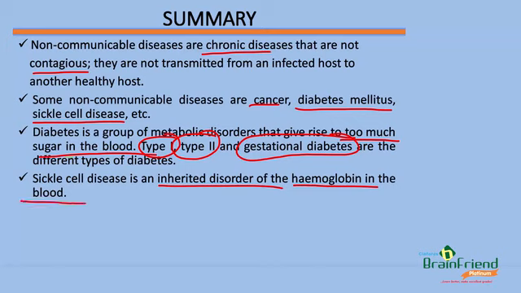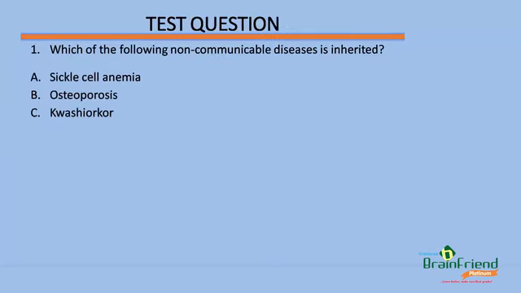So we'll just take a few questions to help us with what we have learned in this particular lesson. Now, question 1. Which of the following non-communicable diseases is inherited? A, sickle cell anemia. B, osteoporosis. C, kwashiorkor. Well, our answer is A. From our lesson, we learned that sickle cell anemia is an inherited disease.